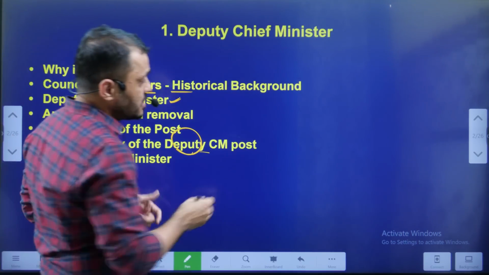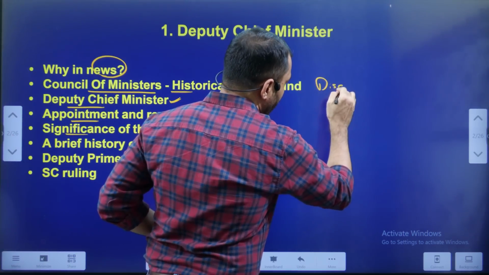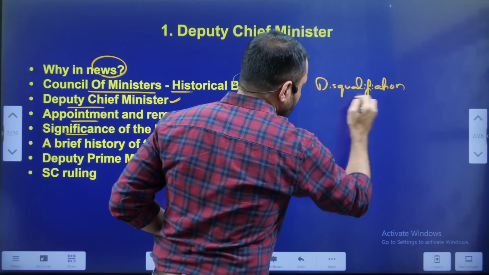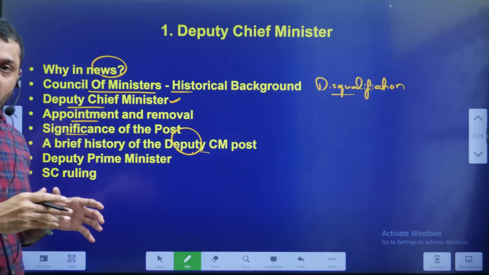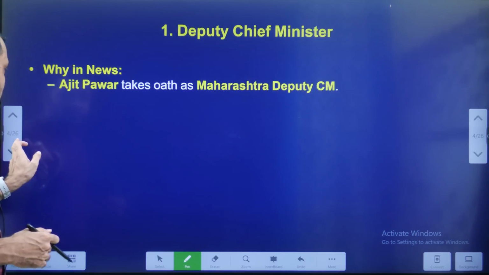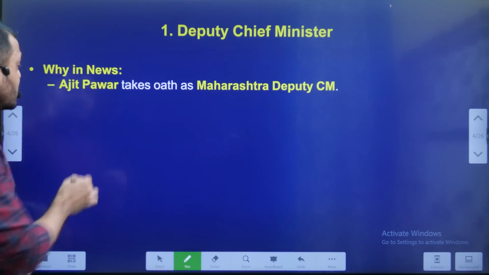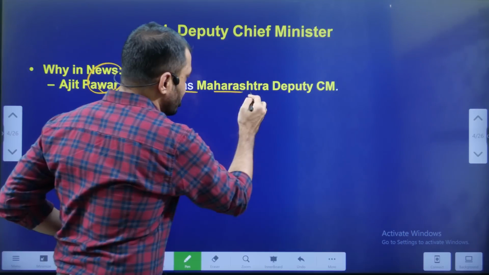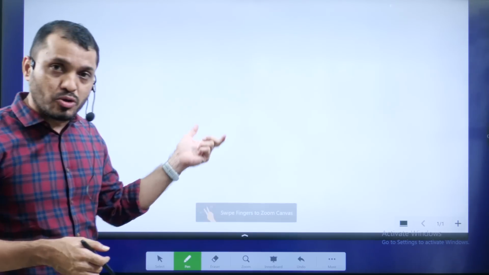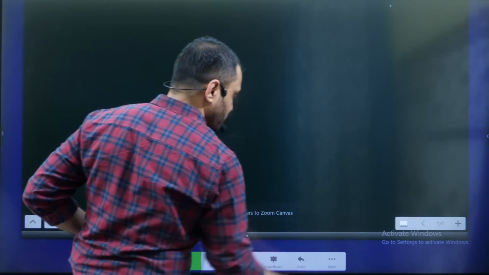Apart from this, in this video, we are also going to discuss the disqualification of MLAs or MPs. Which provisions of the Indian Constitution deal with disqualification, we will check. So, the context. Why are we discussing this? Ajit Pawar took oath as Maharashtra Deputy Chief Minister. This is the context.